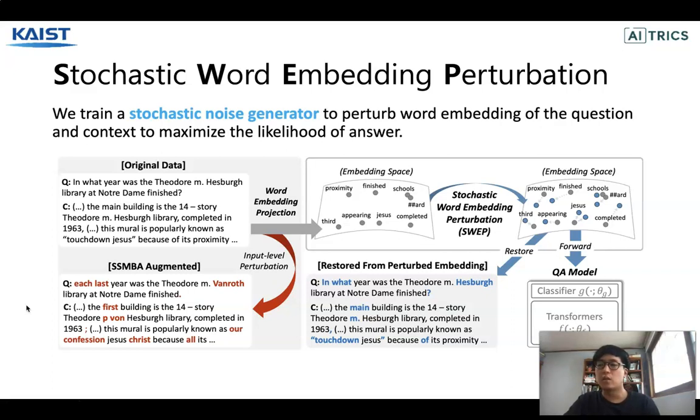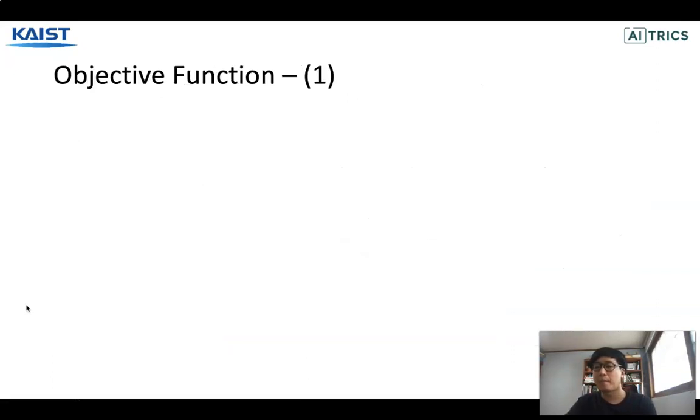Specifically, we train a stochastic perturbation function to learn how to perturb each word embedding of the input without changing its semantics, and augment training data with the perturbed samples. We refer to this data augmentation method as stochastic word embedding perturbation, in short SWAP. So we want to learn a distribution of noise such that the perturbation does not alter the semantics.